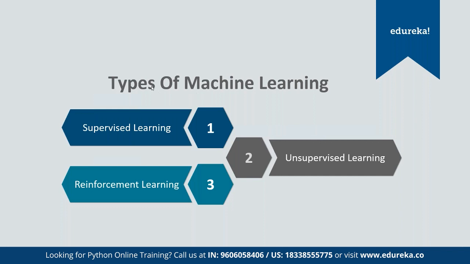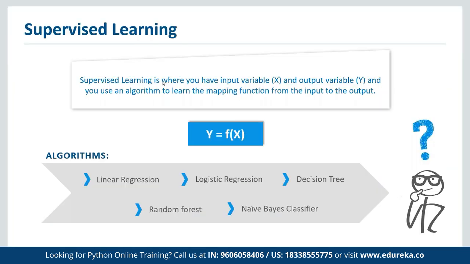If we talk about machine learning, there are three types of learning available: supervised, unsupervised, and reinforcement learning. To understand these types in simple layman terms, we can use examples. First, supervised learning is where we have the input variable X and the output variable Y, and we use an algorithm to learn the mapping function from the input to the output. In simple layman terms, we can understand this by taking the example of emails.